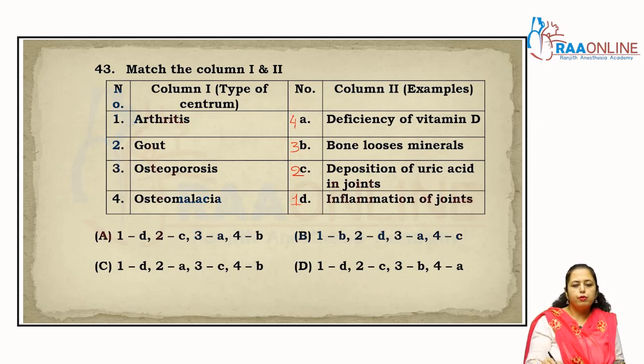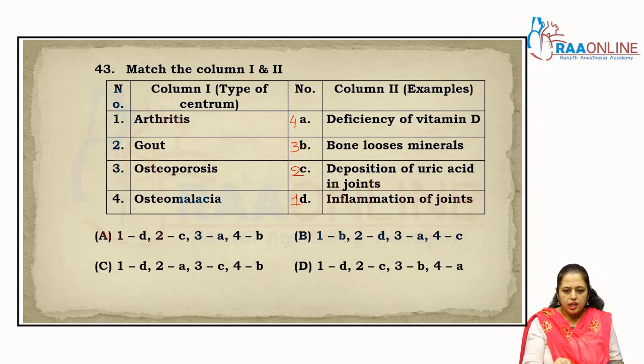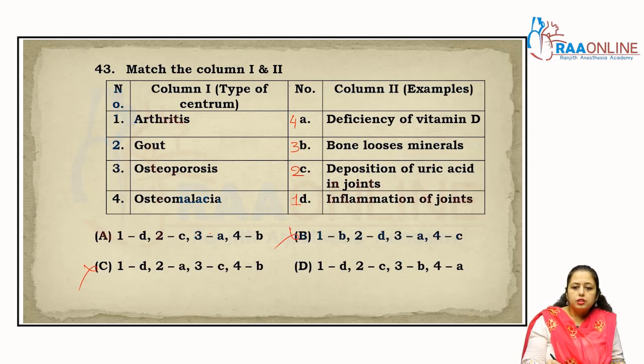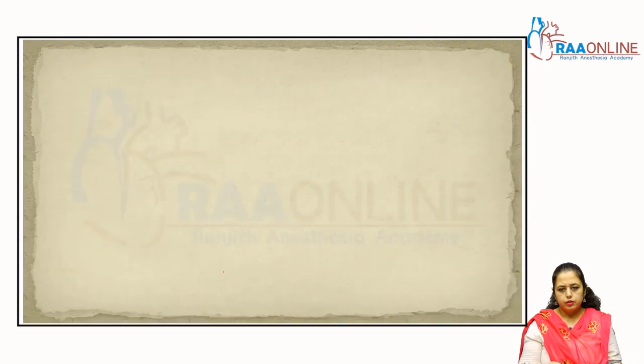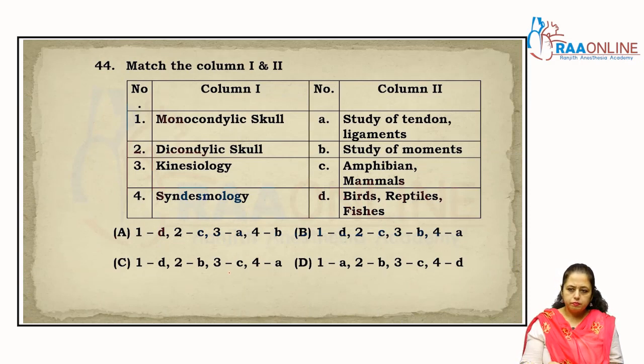That is, the answer is 4. So the correct option is 1D, that is given in option 3. Bombay is cancelled. 2C, 1D and 2C is given in A and D, right? 3B, that is A, also cancelled. That means the answer is D. Clear? Come to the next.